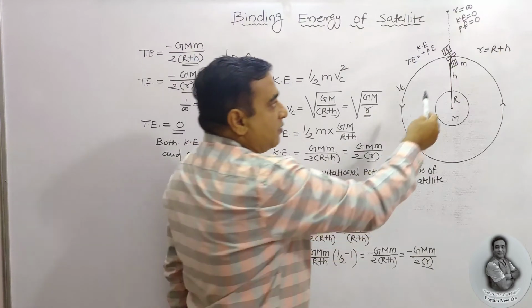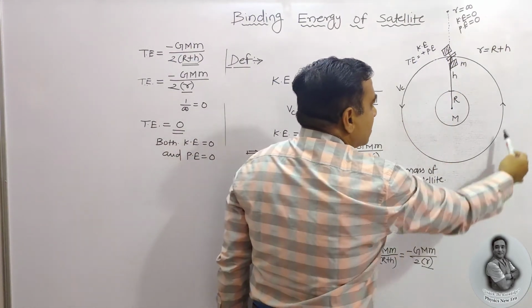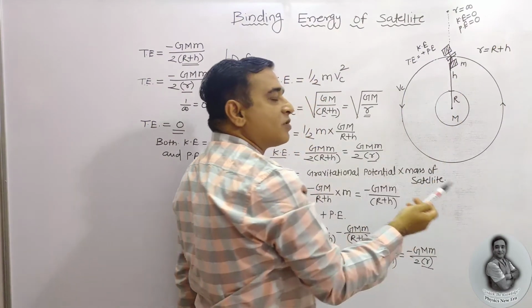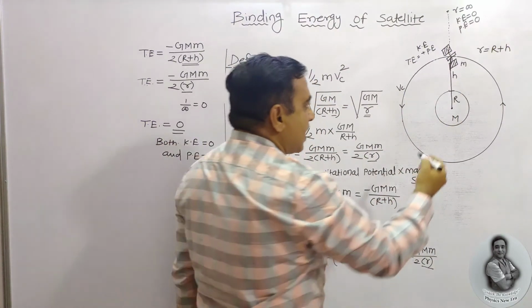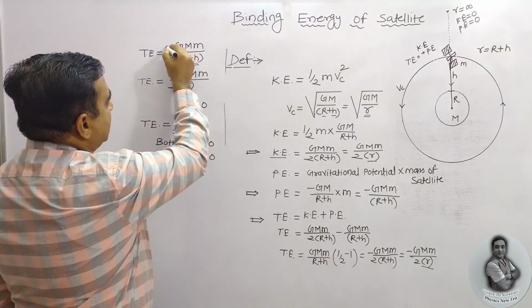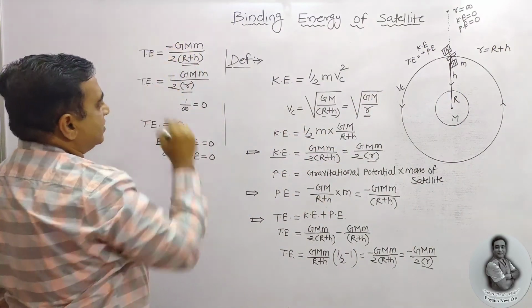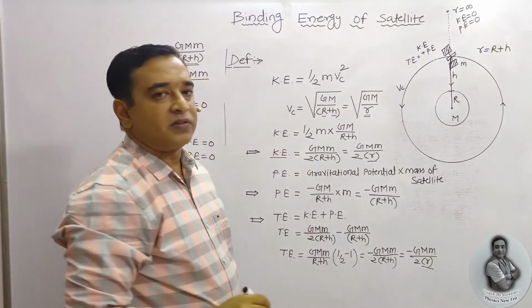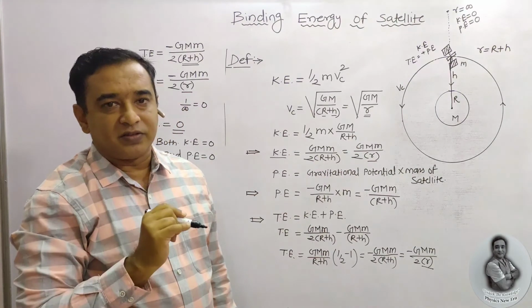So, when the satellite is revolving around the earth in a circular orbit, it is bound to the earth with a gravitational force. And that's why the negative sign is taken. This negative sign indicates it is bound to the earth.